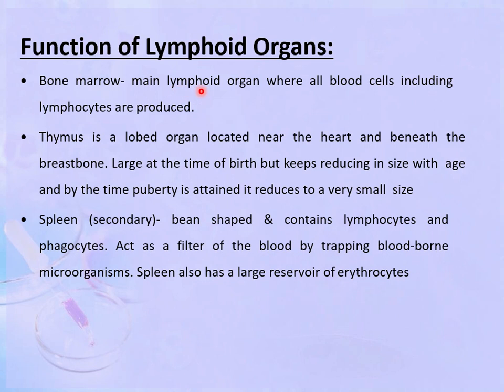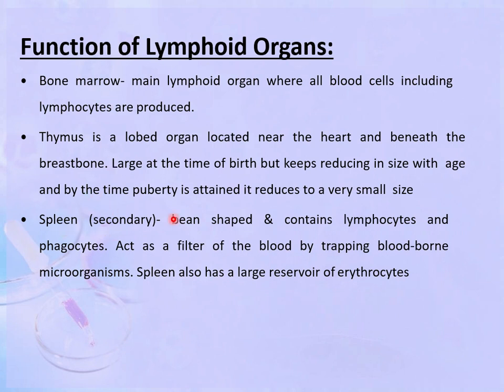Bone marrow. It is the main lymphoid organ where all the blood cells, including the lymphocytes, are produced. Thymus is a lobed organ located near the heart and beneath the breastbone. It is larger at the time of birth but keeps reducing in size with age, and by the time puberty is attained, it reduces to a very small size. These two are the primary lymphoid organs.